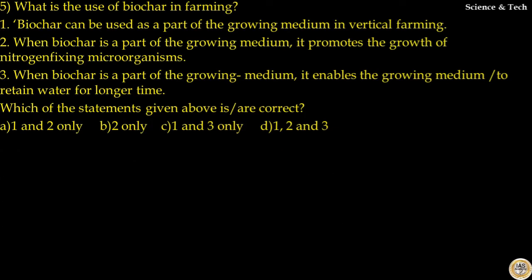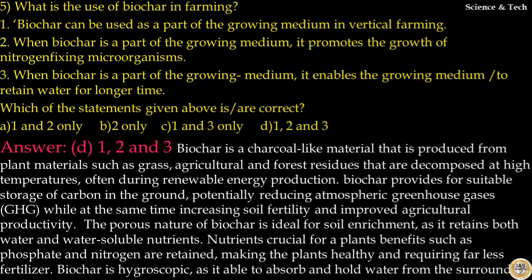Question number 5. What is the use of biochar in farming? Options are biochar can be used as part of growing medium in vertical farming. That is correct. When biochar is part of growing medium, it promotes the growth of nitrogen-fixing microorganisms. That is correct. When biochar is part of growing medium, it enables the growing medium to retain water for longer time. That is also correct. Which of the statements given above is or are correct? The answer to this question is option D. All the statements are correct.